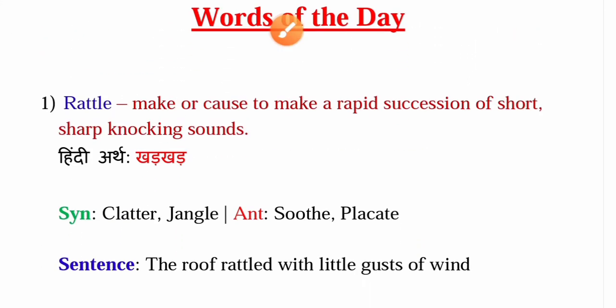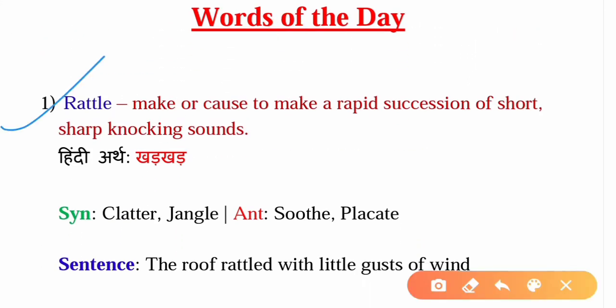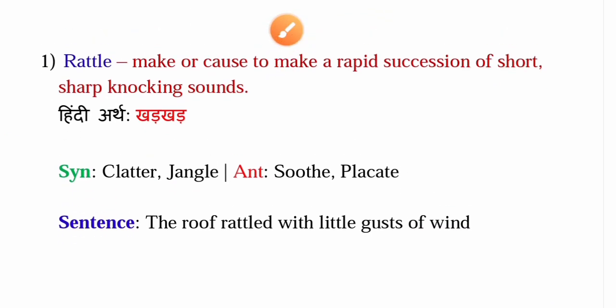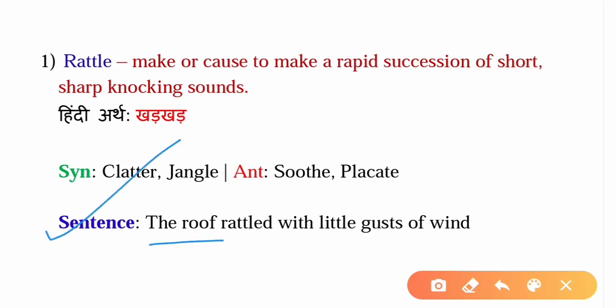The first word is rattle. It means to make or cause to make a rapid succession of short, sharp knocking sounds. The Hindi meaning for this word is khad, and the synonyms are clatter and jangle. Antonyms are soothe and placate. The sentence that can be formed from this word is: the roof rattled with little gusts of wind.